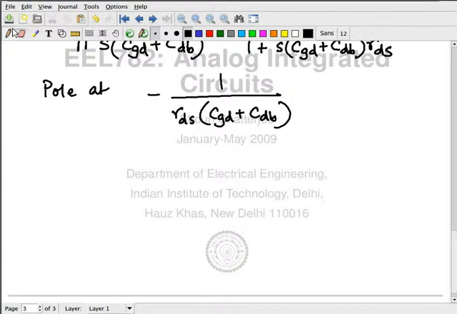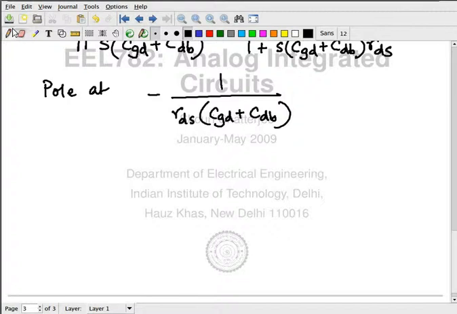Any idea of what these values are? Could be. Not really. Like a little on the higher side. I would not like to give you values, but this I can tell you: GM times RDS, this product. Look, in a MOSFET, values are immaterial.